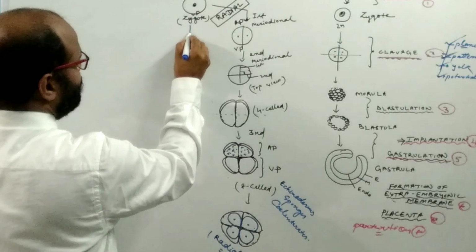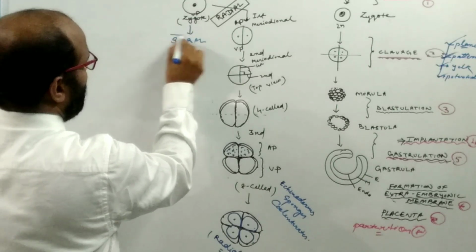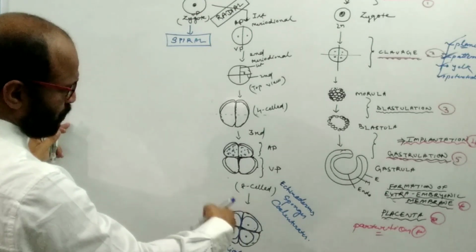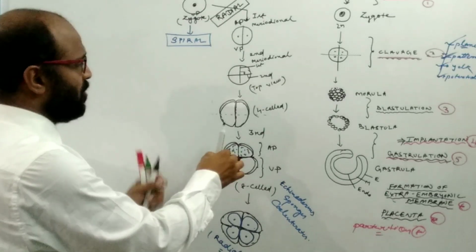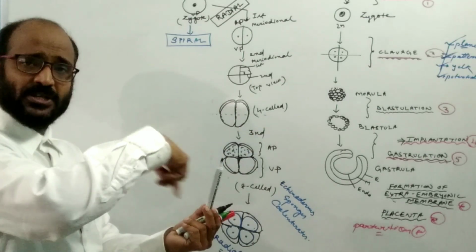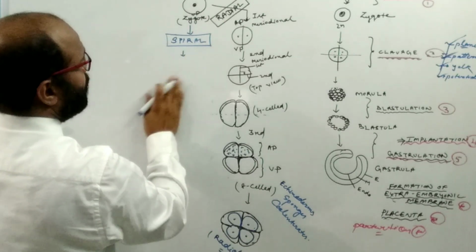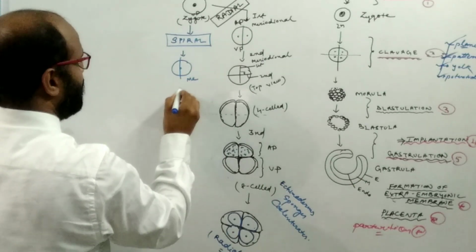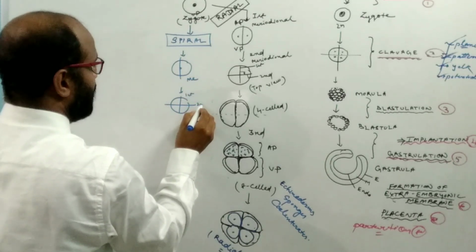Now come to another type of cleavage, which is spiral. Radial means that around the animal and vegetal pole axis, the blastomeres are radially arranged. Spiral means that around the center of the animal pole and vegetal pole axis, the blastomeres are spirally present. Here, suppose that the first cleavage plane is meridional, and on the top, again meridional, the first and second cleavage planes.